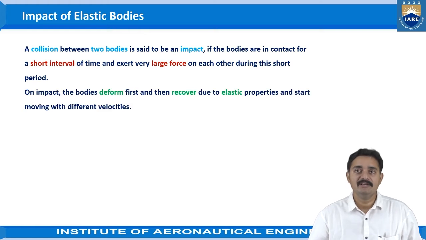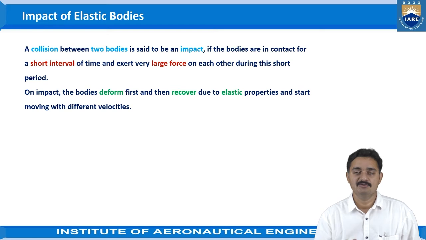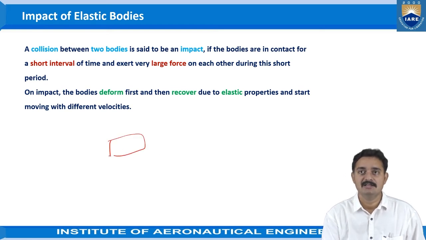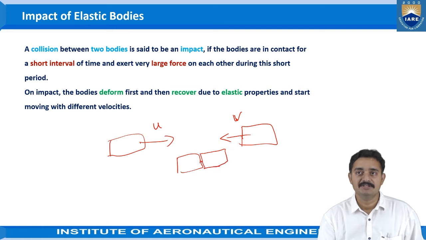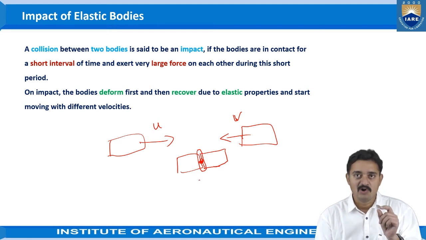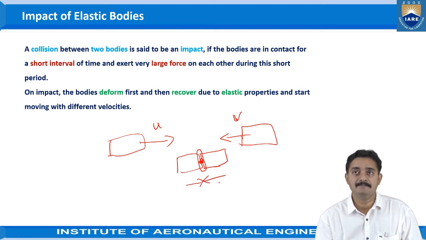On impact, the bodies deform first and then recover due to elastic properties and start moving with different velocities. As you have seen in many cases, let us say some object is moving in this direction with some velocity u, and another object is moving in this direction with velocity v. At some point both the objects get into contact with each other. At this contact point, for a small interval of time, they will be exerting pressure and force on one another. Then they get deformed.